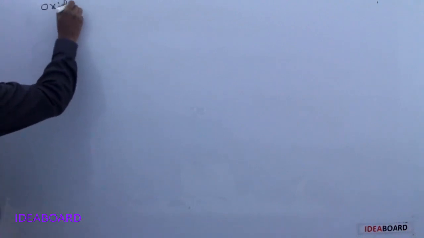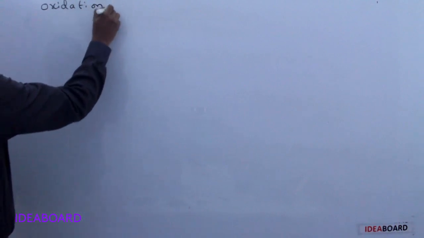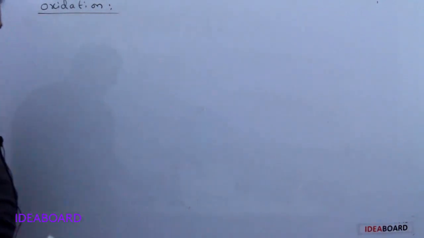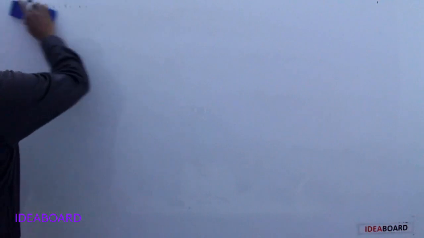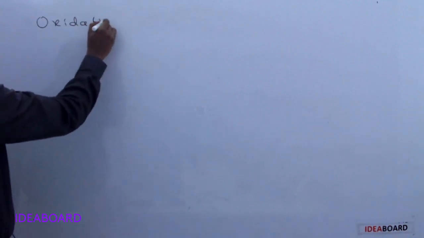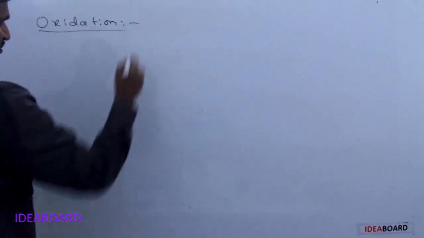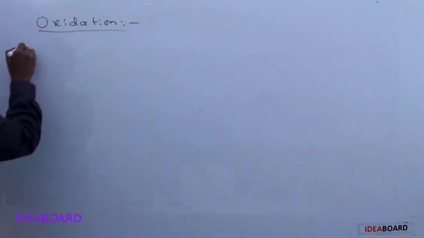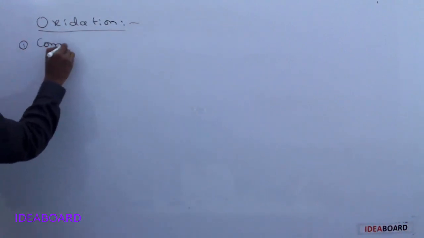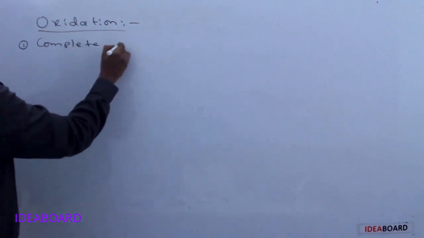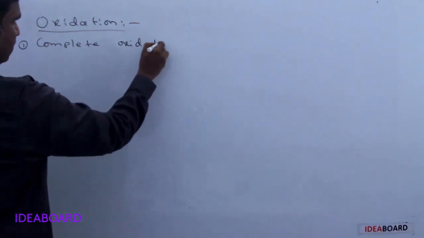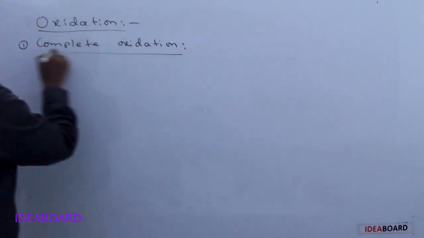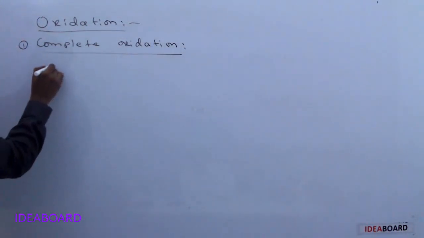Next, oxidation. In the oxidation of alcohols, we are taking two types of oxidation methods basing on the reagents. The first one is called the complete oxidation process. And in the complete oxidation process, what are the reagents used?